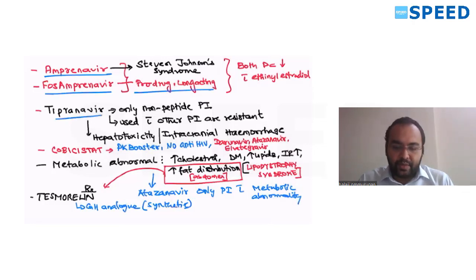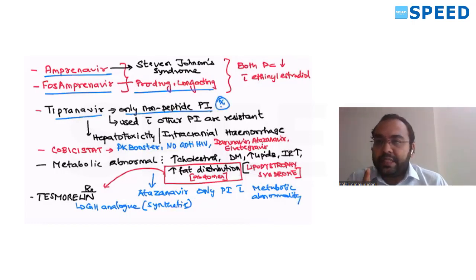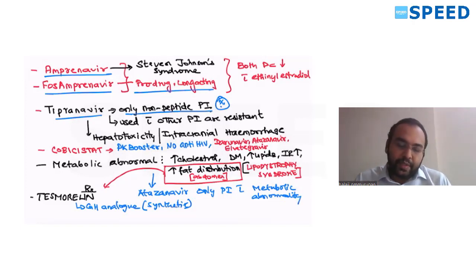Tipranavir is a new drug. It's the only non-peptide protease inhibitor. Remember this, only non-peptide protease inhibitor. All the protease inhibitors are peptides except for tipranavir, which is a non-peptide protease inhibitor. It is used when other PIs are resistant. When the other protease inhibitors are resistant, you can use tipranavir because it's a non-peptide.